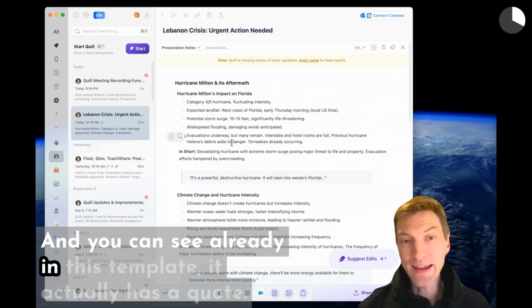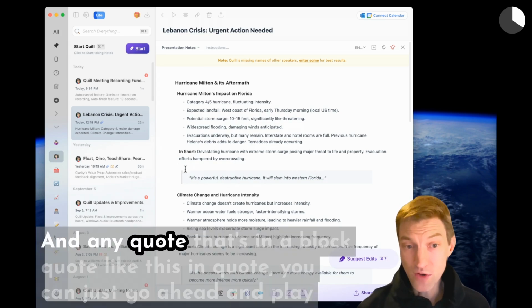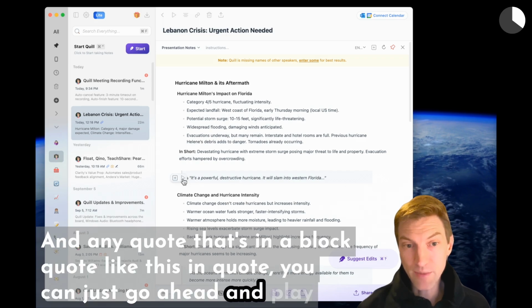And you can see already in this template, it actually has a quote. And any quote that's in a block quote like this in Quill, you can just go ahead and play.